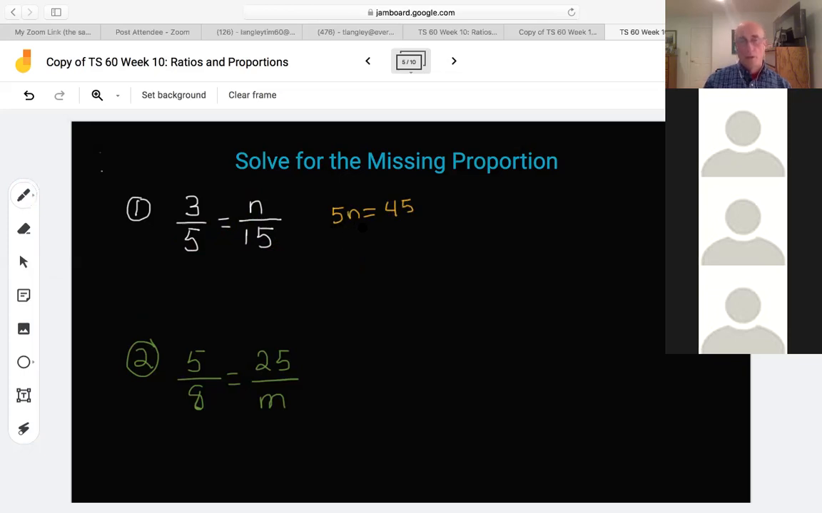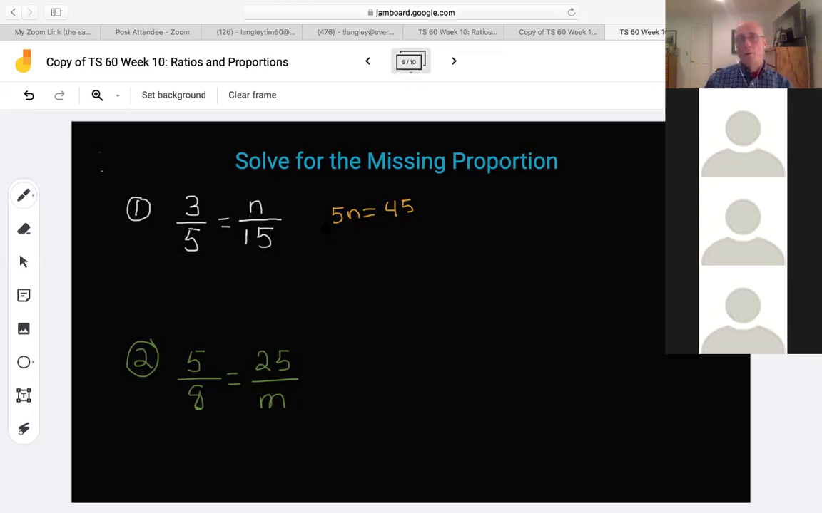We learned that whatever's going on the side of the variable, the n, we can get rid of the number by doing the opposite operation. You know, like if it was 5 plus n, or n plus 5, if we subtracted 5 from that side, we'd have n by itself. And then we'd have to subtract 5 from the other side, because whatever we do to one, we have to do to the other side of the equal sign.